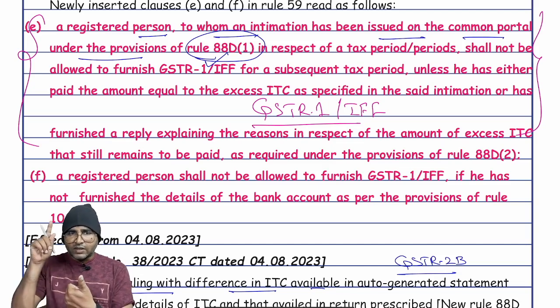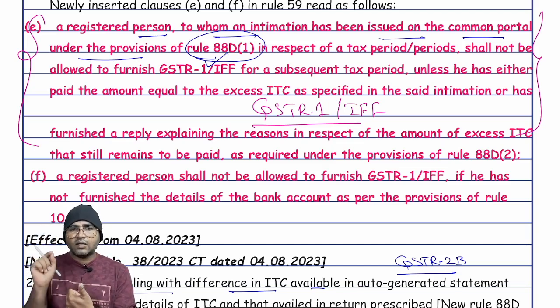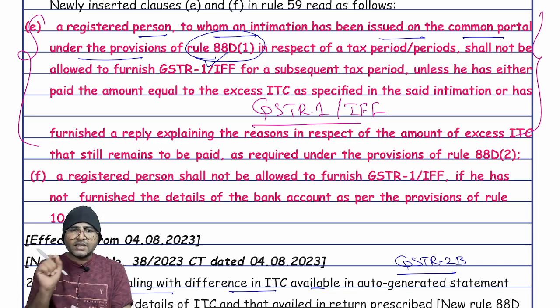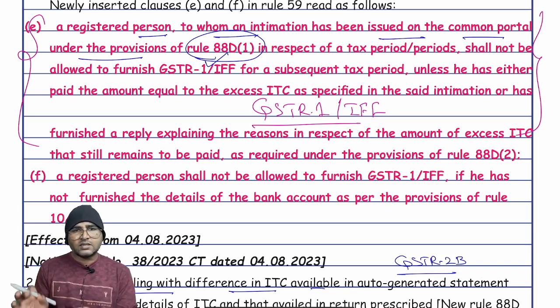First one. If you want to file GSTR 1 or IFF of the current tax period, you must file GSTR 3B of the previous tax period. If you didn't file GSTR 3B of the previous tax period, you are debarred from filing GSTR 1 or IFF of the current tax period. That is the first one. And the second one: where a registered person didn't file GSTR 3B of the previous quarter, he is ineligible, or he is debarred, from filing GSTR 1 or IFF on a quarterly basis.